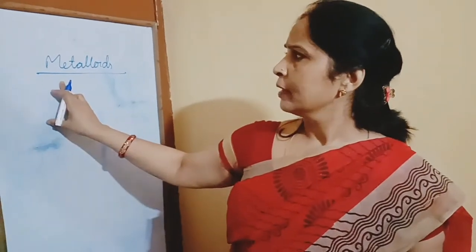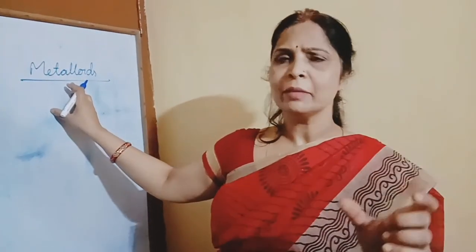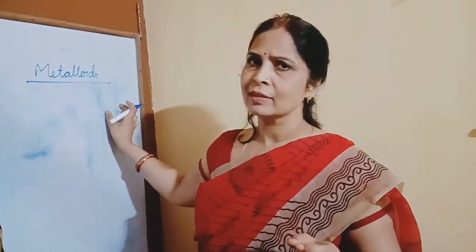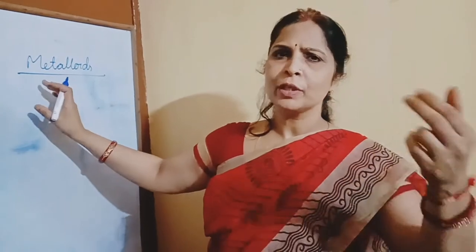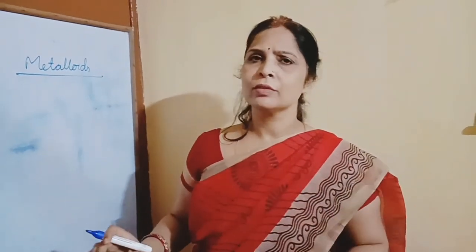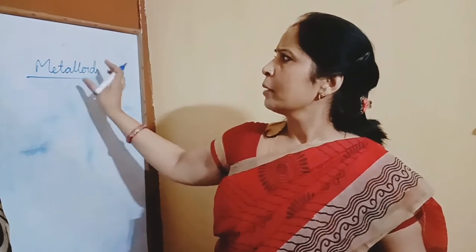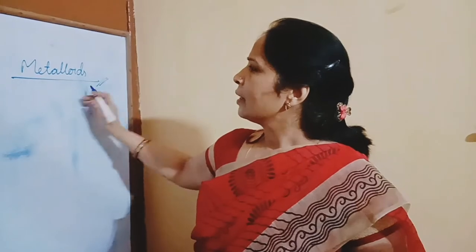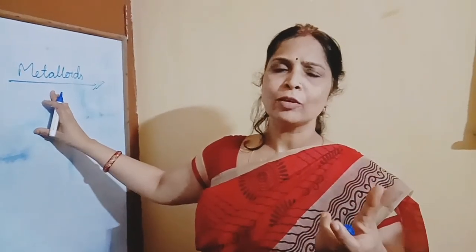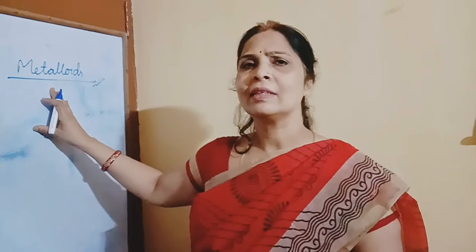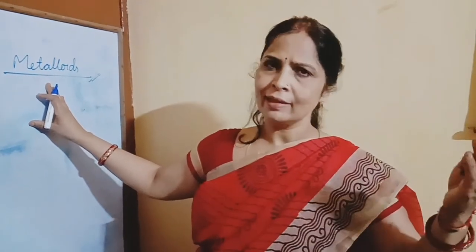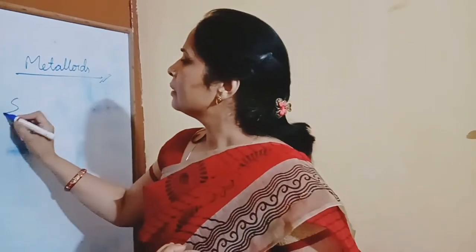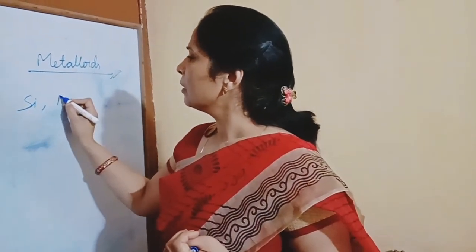Now I am going to explain metalloids. Metalloids are the elements which have properties intermediate between metals and non-metals. Means they show some properties of metals and some properties of non-metals also. We can say semi-metals. Some metalloids are bad conductors of electricity, but they are not insulators like non-metals, means they are semiconductors. For example, silicon, antimony.